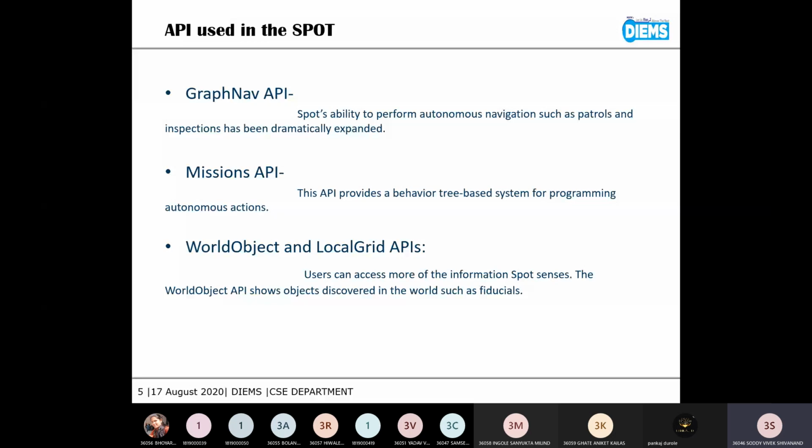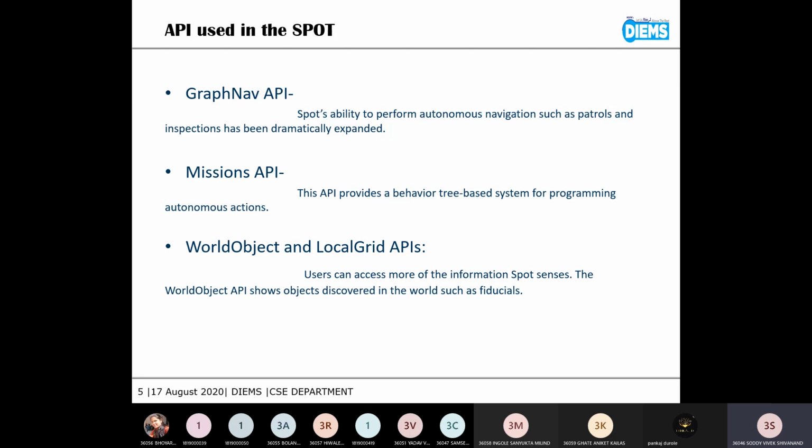There are different APIs like the Graph Navigation API. The initial map creation is done by hand, primarily because of the complexity of the environment that Spot operates in.